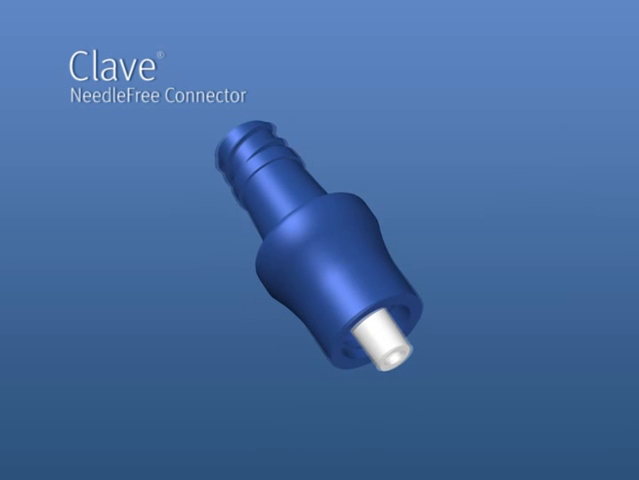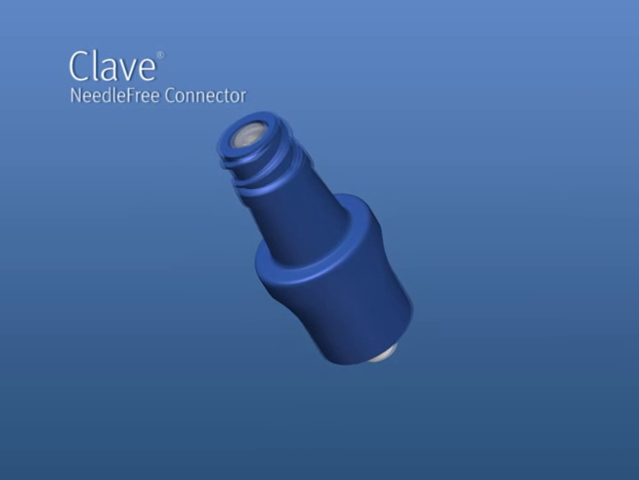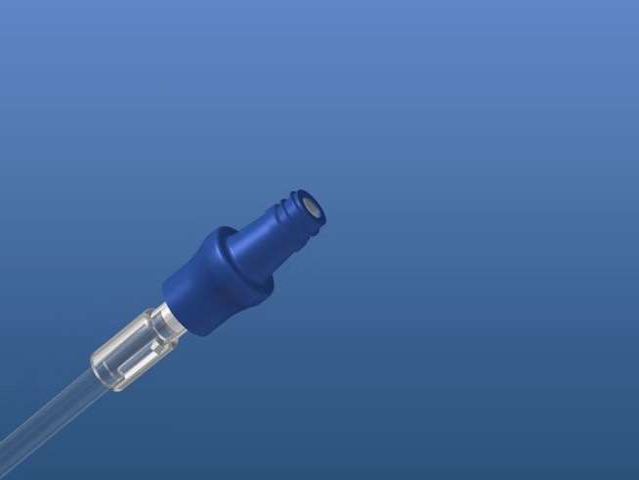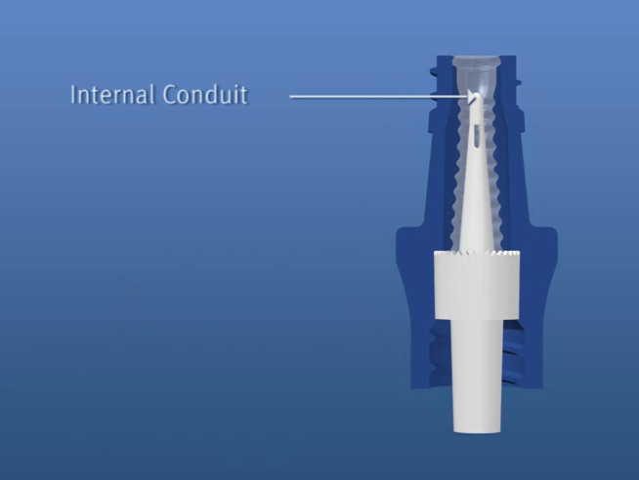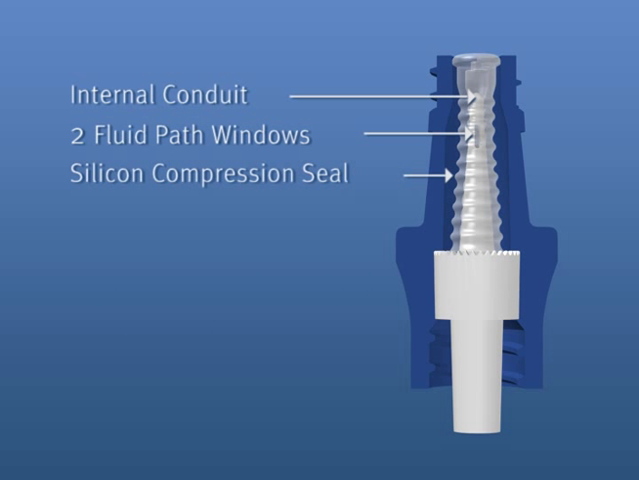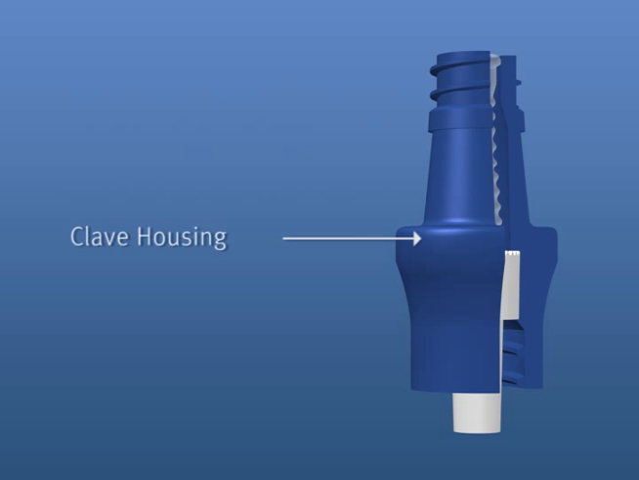The ability of the clave to prevent contamination of the fluid path is demonstrated in this model. The clave is made up of 3 components: the internal Cyrex conduit and 2 fluid path windows, the silicone compression seal which covers the conduit, and the Velox housing which completes the manufactured product.